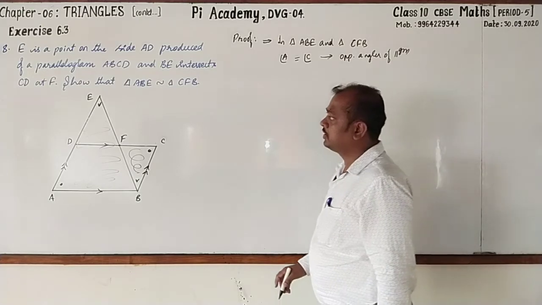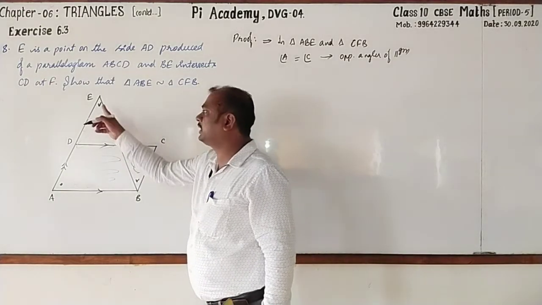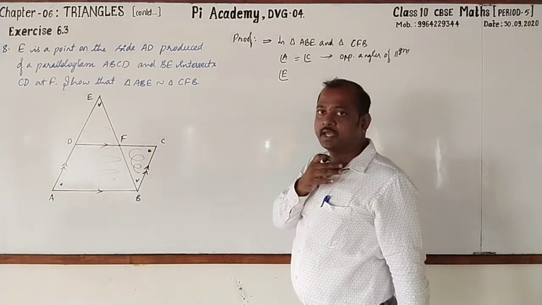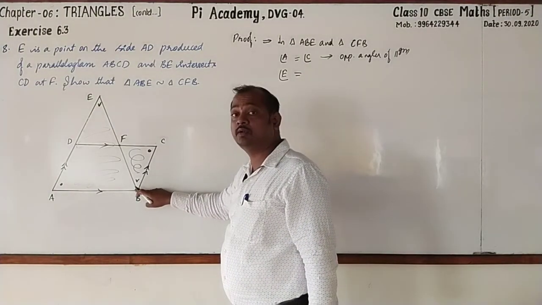Next, I'll write angle AEB. Directly we can write just angle E, because at vertex E only one angle is formed. This is equal to, but here you cannot take one letter only.